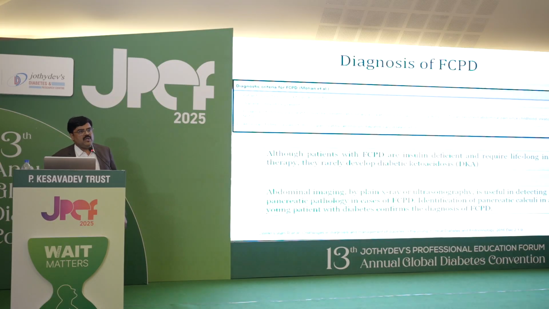Coming to FCPD, the patient should be from a tropical country, diabetes should be present, and evidence of chronic pancreatitis must be present, like abnormal pancreatic morphology on sonography or CT scan, with absence of other causes of chronic pancreatitis like alcoholism or hepatobiliary disease. Although patients with FCPD are insulin deficient and require lifelong insulin therapy, they rarely develop diabetic ketoacidosis. Abdominal imaging by plain X-ray or ultrasonography is useful in detecting pancreatic pathology in cases of FCPD.